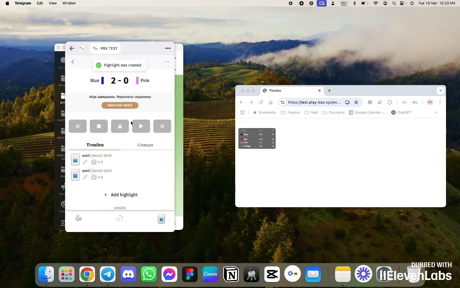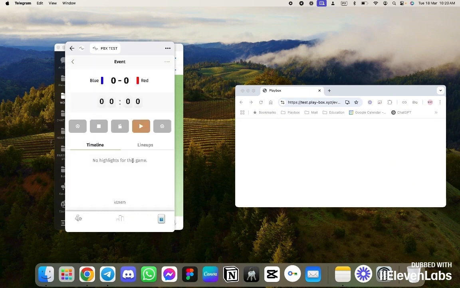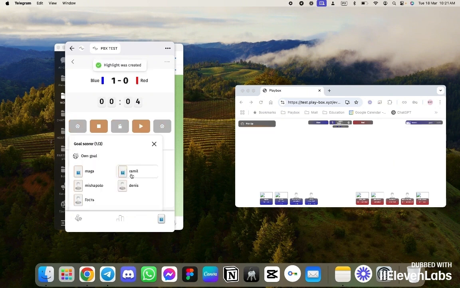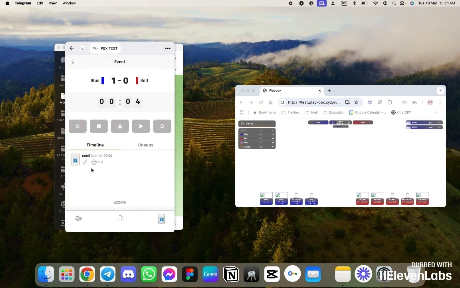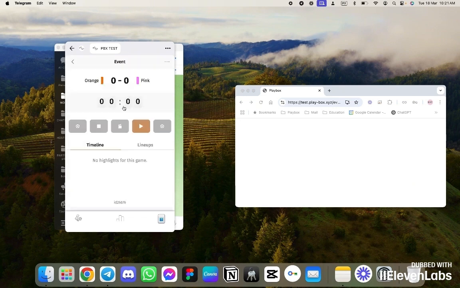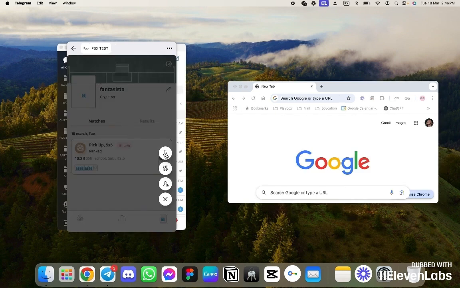The score is 2-0. They have 2 wins and a 3rd game. Blue, let's go again. Will they win? Alright, as you saw, the blue team won 3 games with a score of 2-0. We start the next match, and the blue team is no longer playing. And the orange and pink teams are playing.